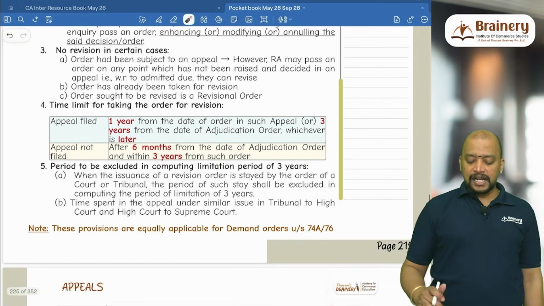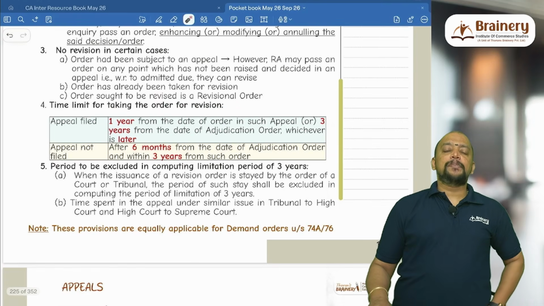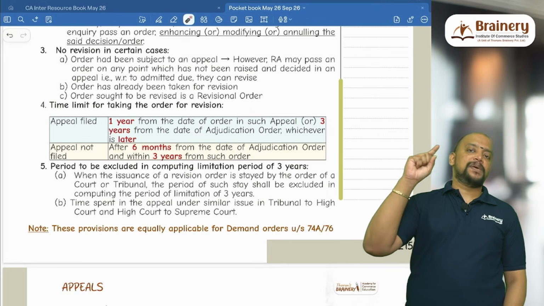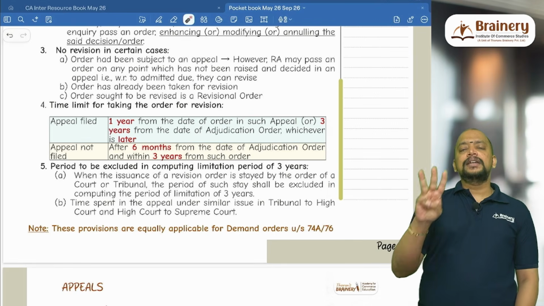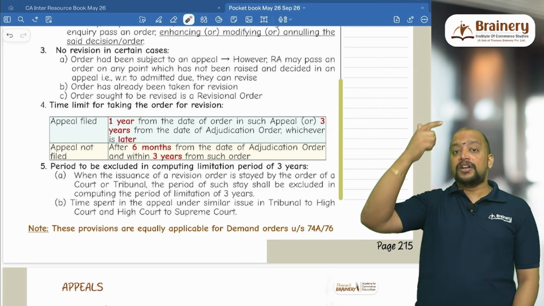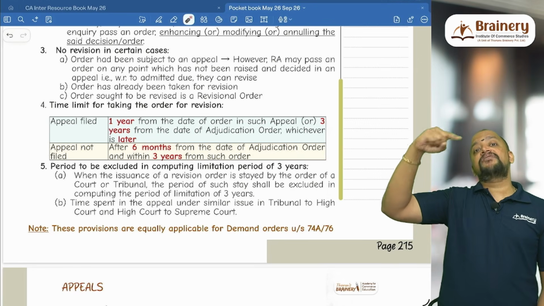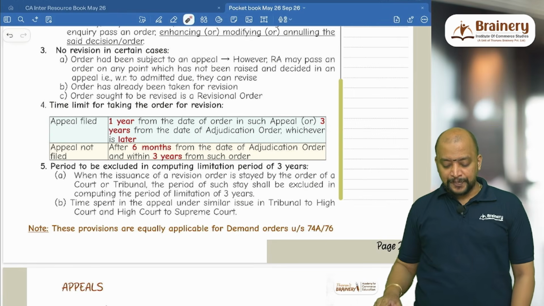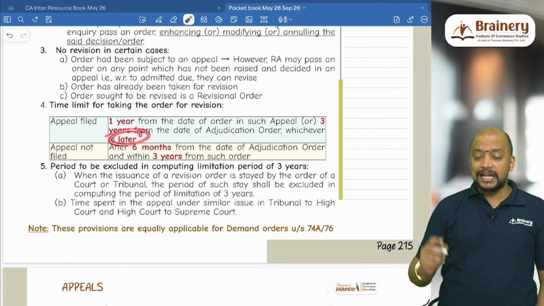Then the time limit for taking up the order for revision. Suppose the appeal is filed on those issues on which we did not go for appeal, revision authority can pass a revision order. What is the time limit? 3 years from the adjudication order, or 1 year from the appeal order. On that order we went for appeal, so 1 year from appeal order, or 3 years from adjudication order, whichever is later. Not whichever is earlier, whichever is later.